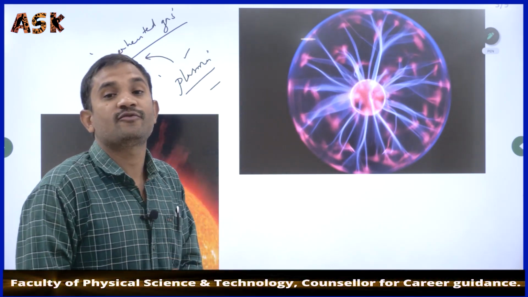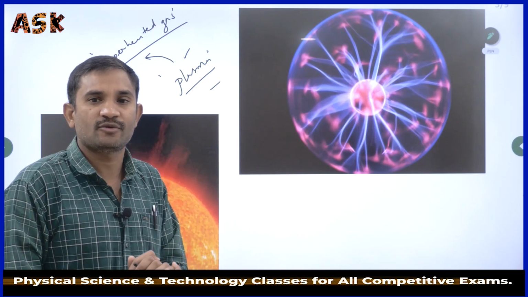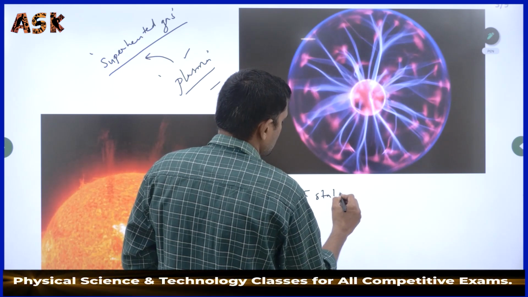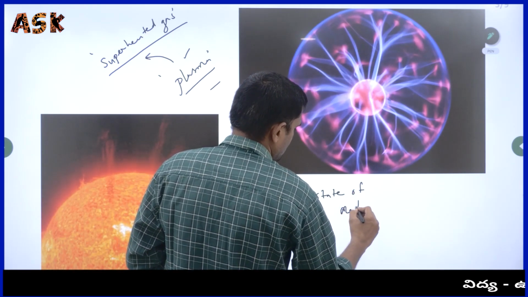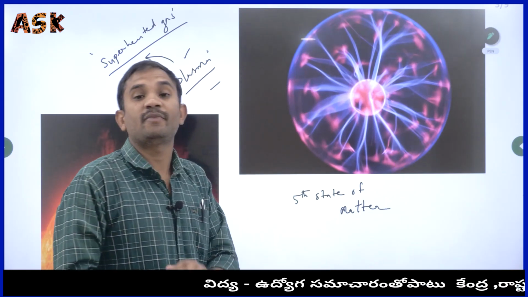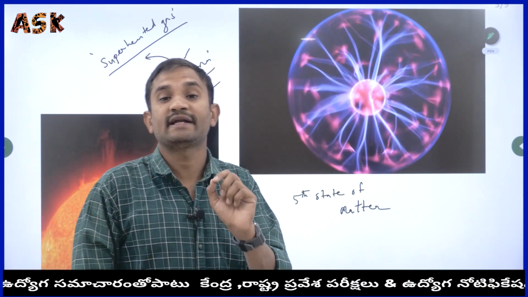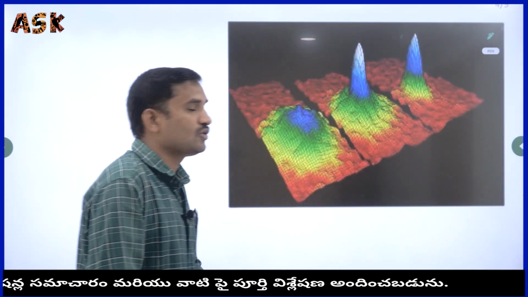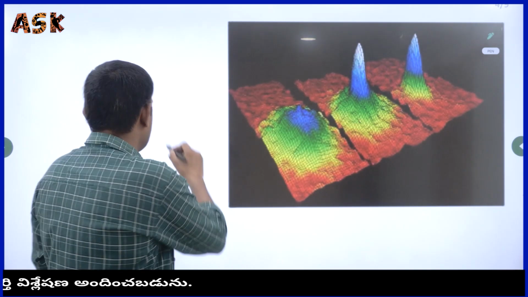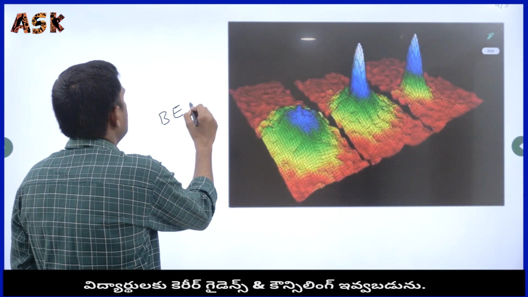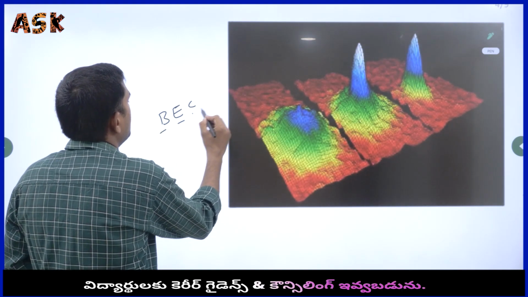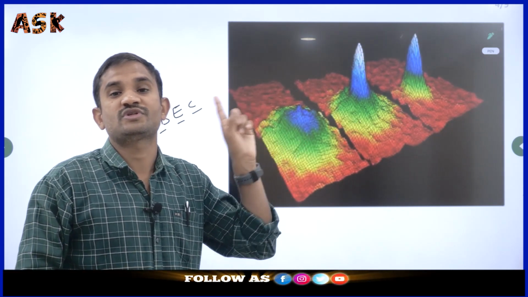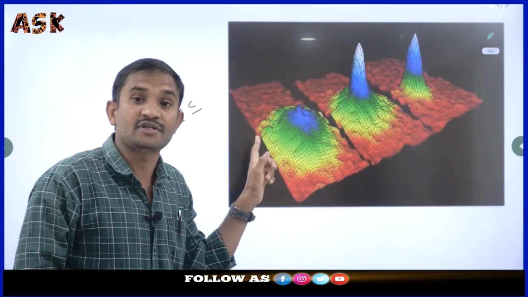What is the 5th state of matter? It is also one of the previous competitive examination questions. The 5th state of matter is the Bose-Einstein condensate state. Yes, we simply call it BEC, the Bose-Einstein condensate state. It is the 5th state of matter. Most important, there is a possibility that the question may be asked once more.